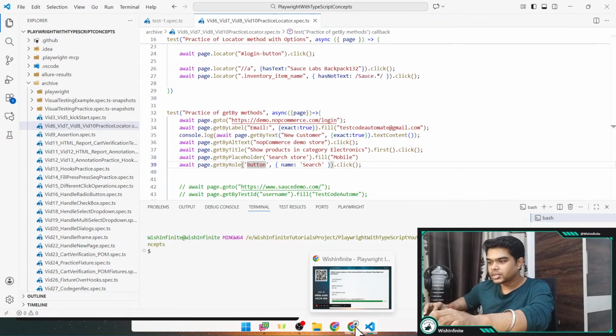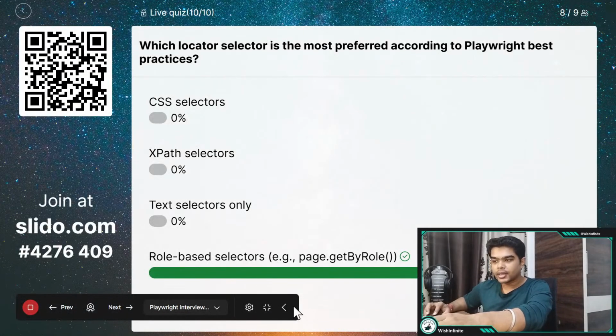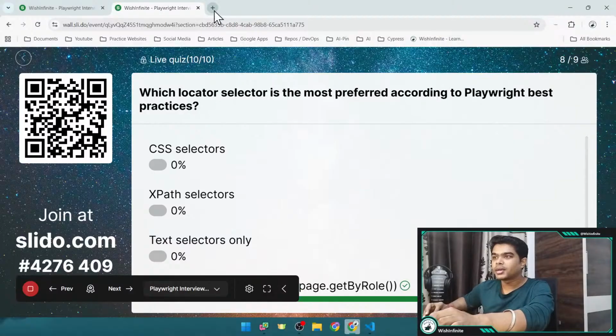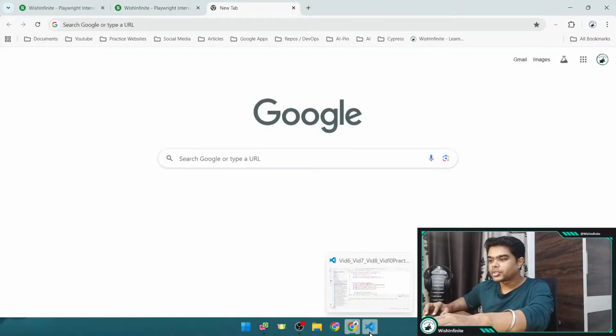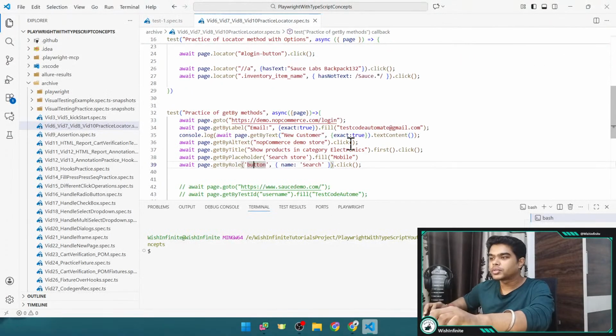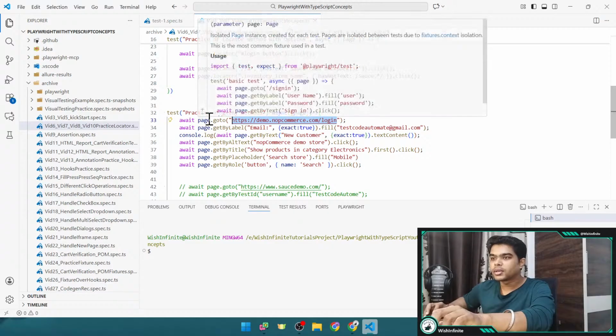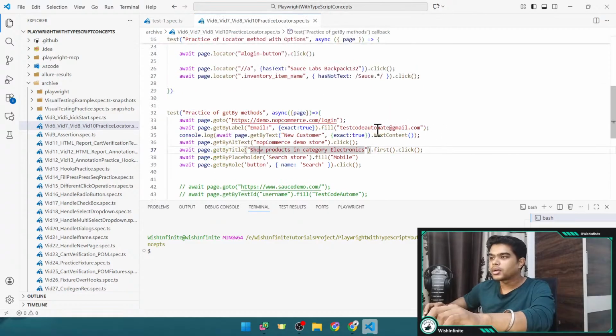Let me check if we can find any unique element with such a role. Which website I've used here. Let me try to use it. Let me open it. Or let's run this script.